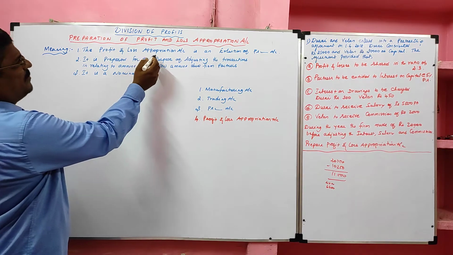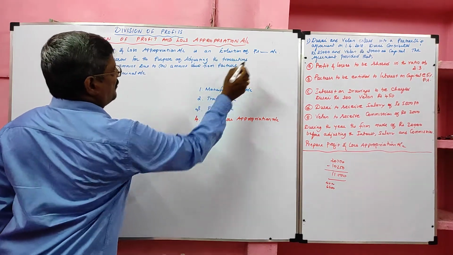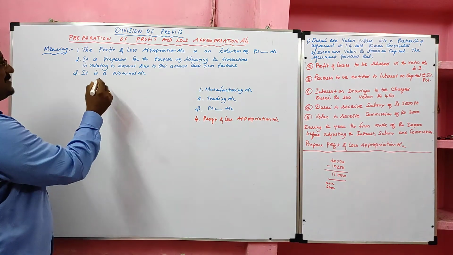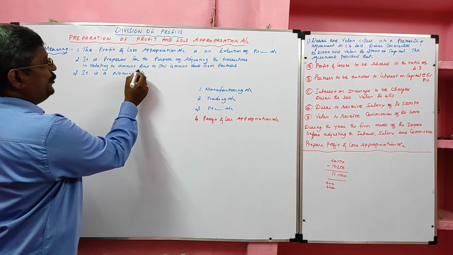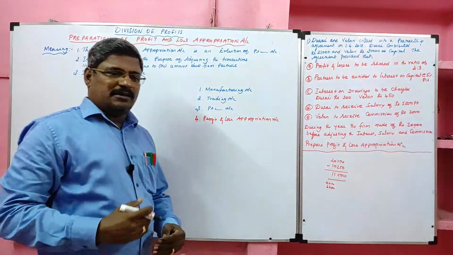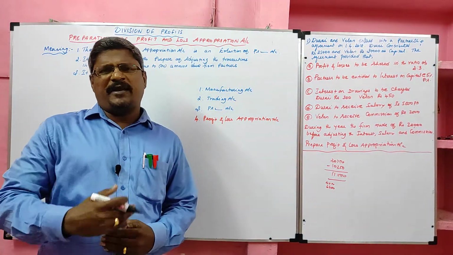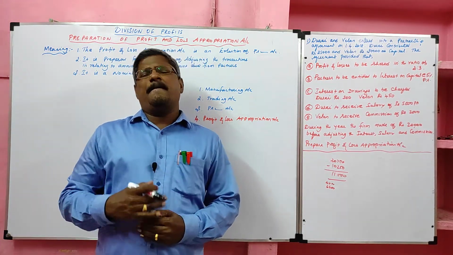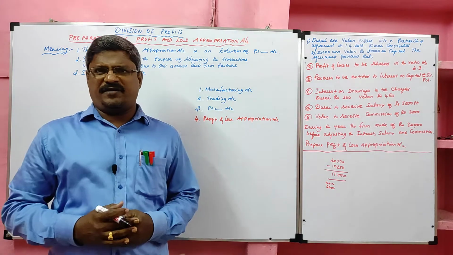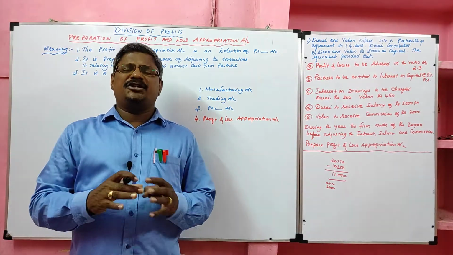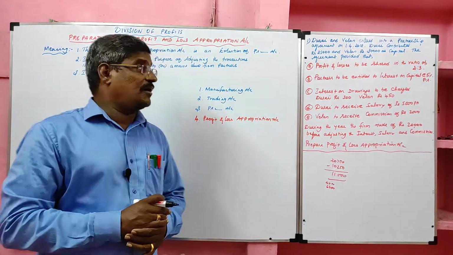The profit and loss appropriation account is an extension of profit and loss account. It is prepared for the purpose of adjusting the transactions relating to the amount due to or the amount due from the partners. The amount due to the partners, the amount payable to the partners, such as interest on capital, partner salary, partner commission and share of profit. Due from the partner is interest on drawing. It will be shown in the profit and loss appropriation account.